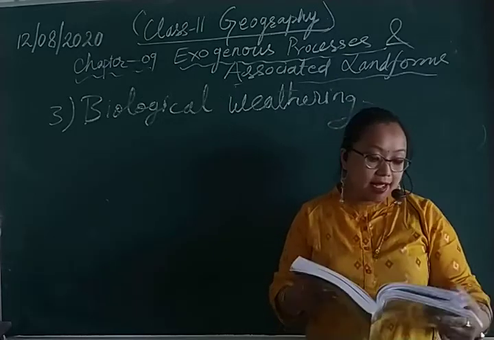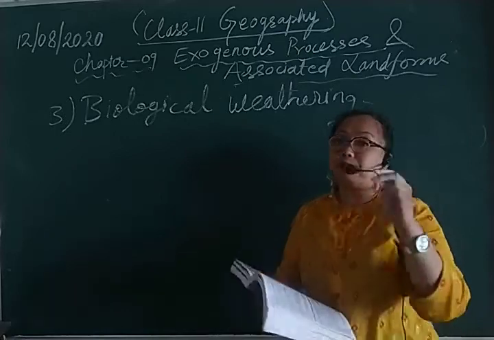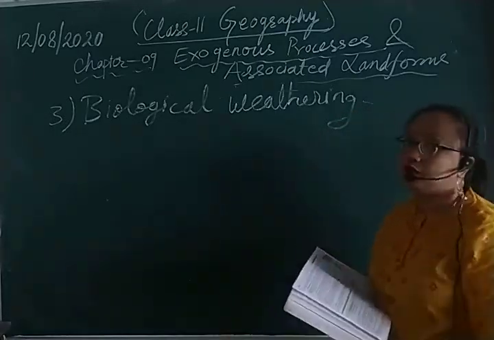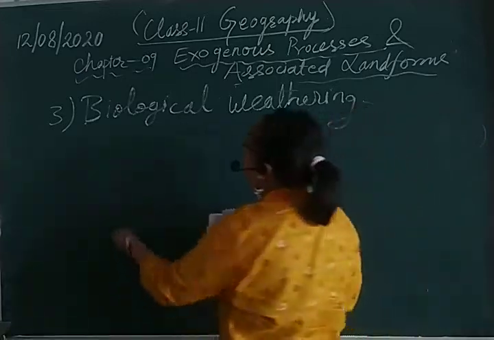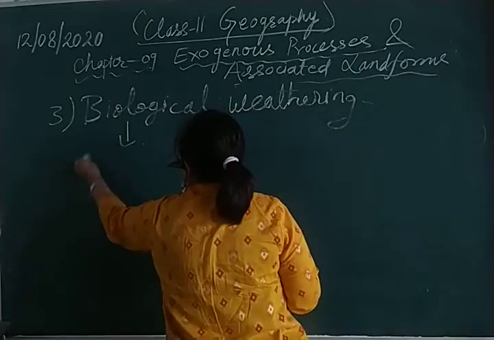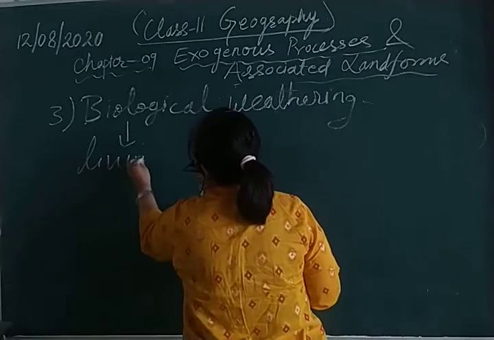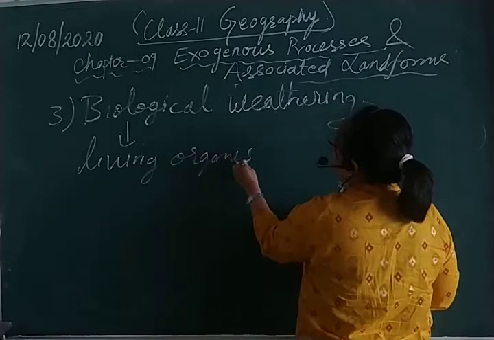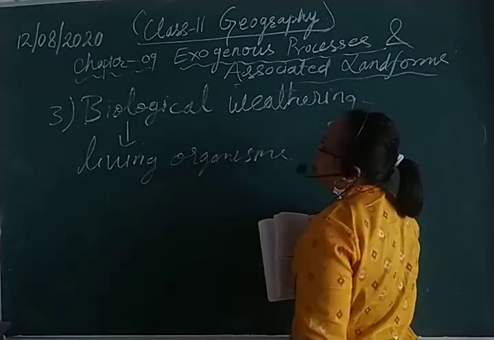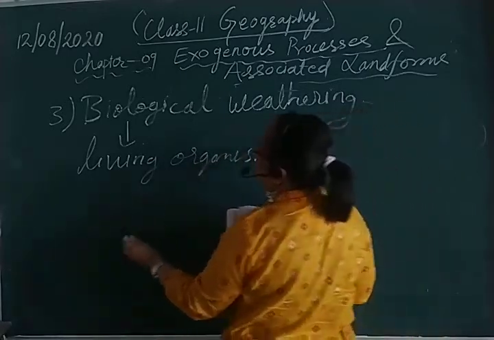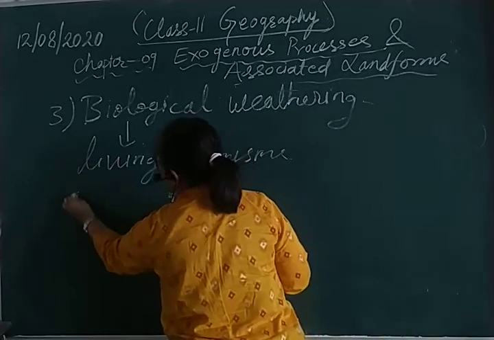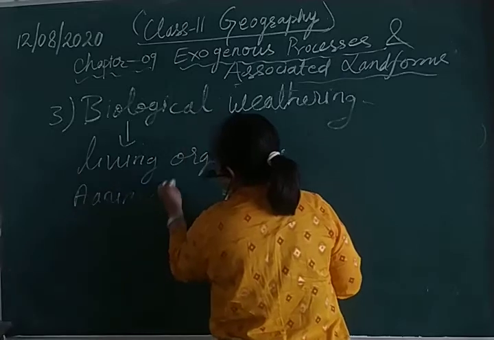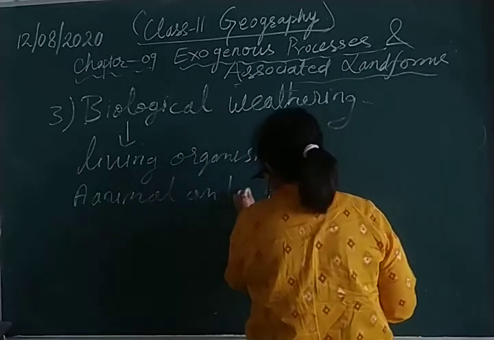So basically, the word biological itself means living organisms, right? And here it has been defined that there is a relationship between animals and insects.